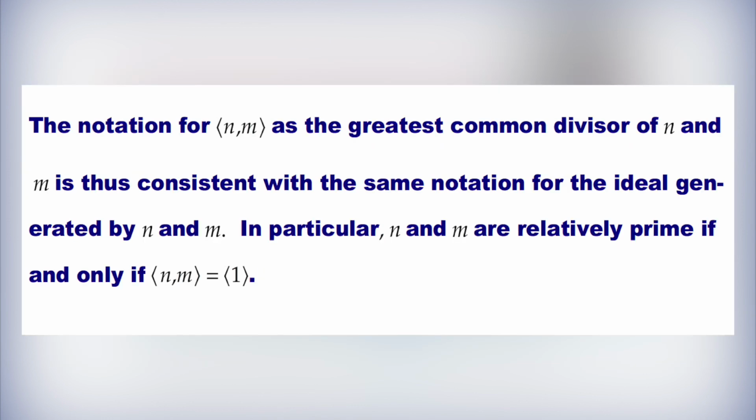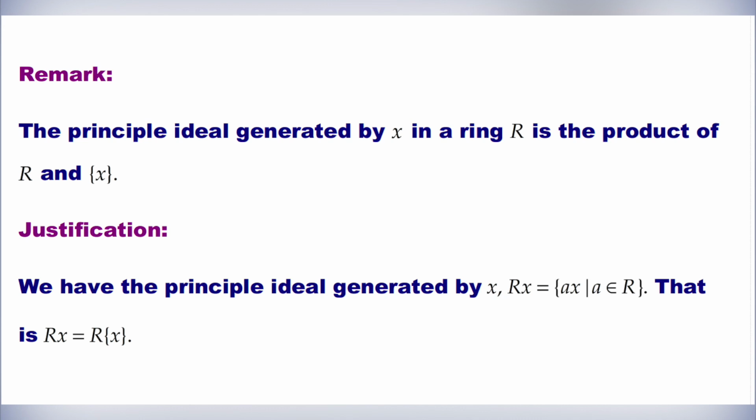The notation for the greatest common divisor of n and m is thus consistent with the same notation for the ideal generated by n and m. In particular, n and m are relatively prime if and only if the ideal generated by n, m equals the ideal generated by 1. Next, we shall see a remark.